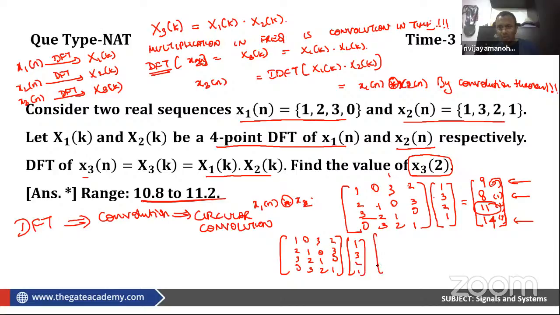I am being asked to find x of 2. So I don't bother about these 3 values. 3 plus 6, 9 plus 2, 11. That's it. This is the answer. Don't waste time computing this value because that is not needed.